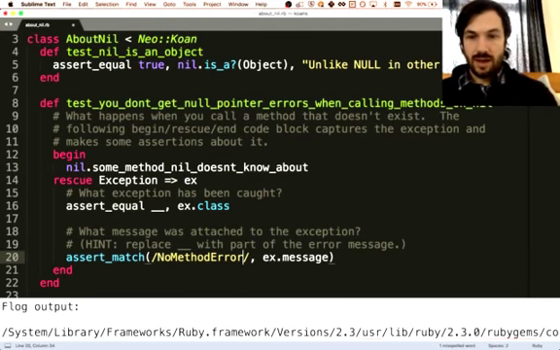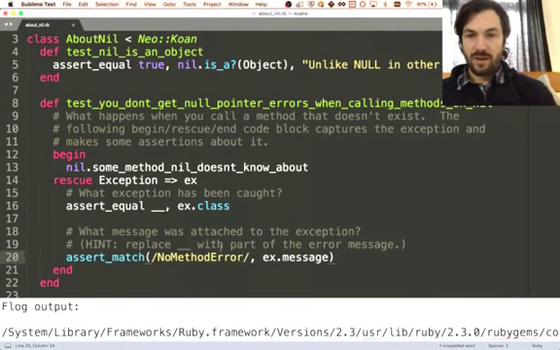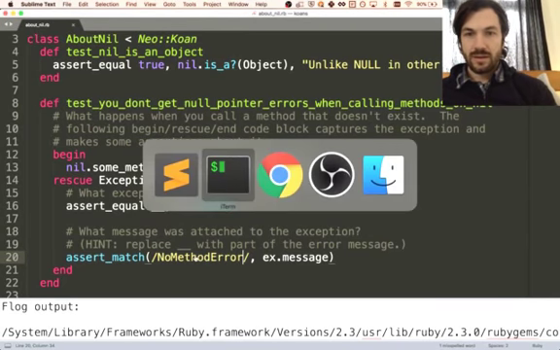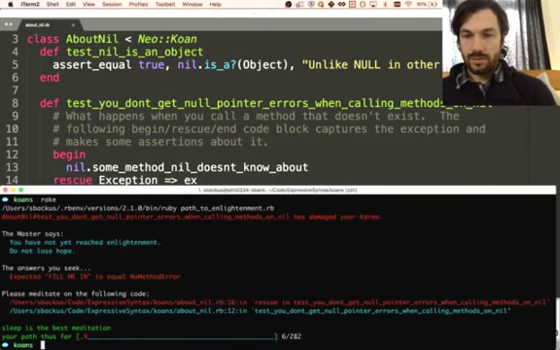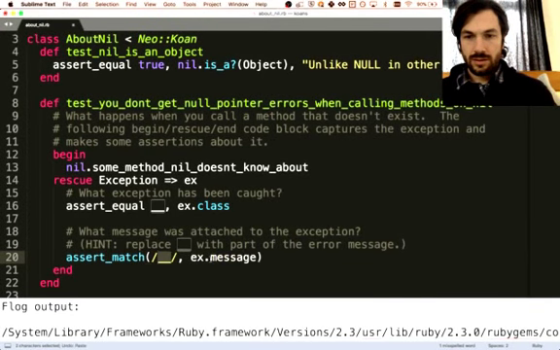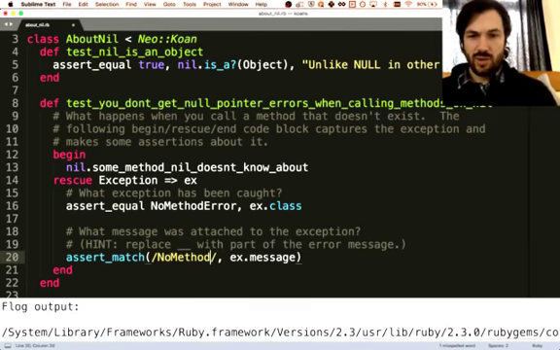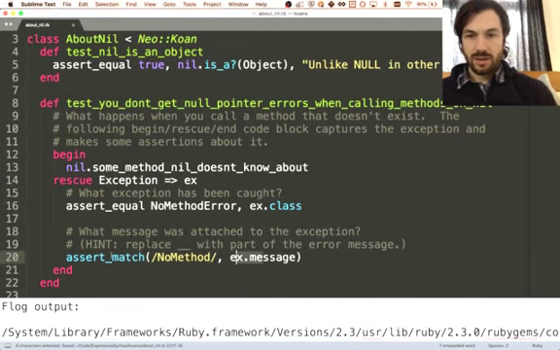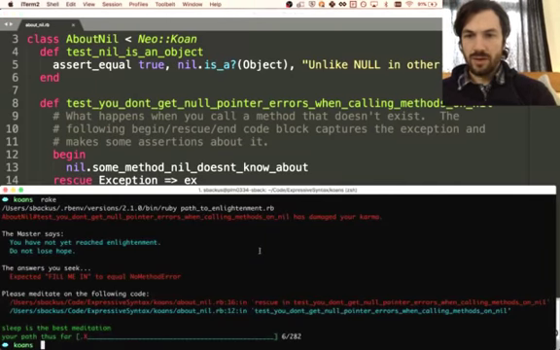And that makes sense, I think. Replace blank with part of the error message. Yeah, okay, sweet. So, pass it? No, we're still getting... Oh, what exception has been caught? So it's no method error. And then here we can just say no method because this is a matching kind of assertion. Let's try that.